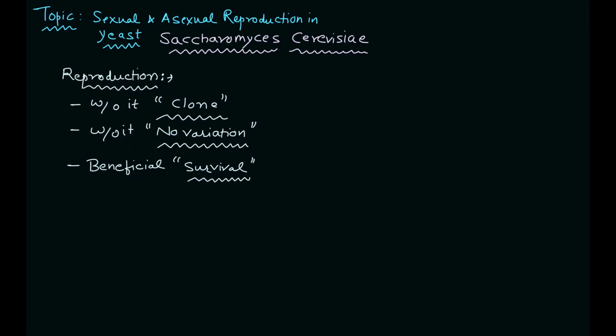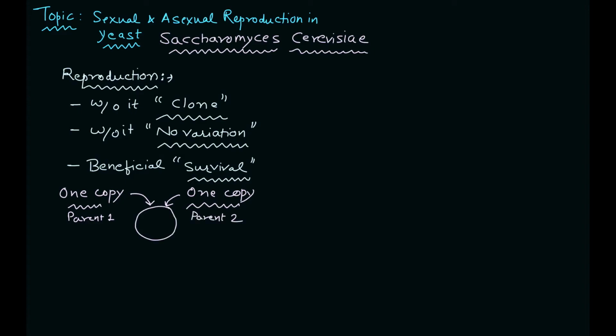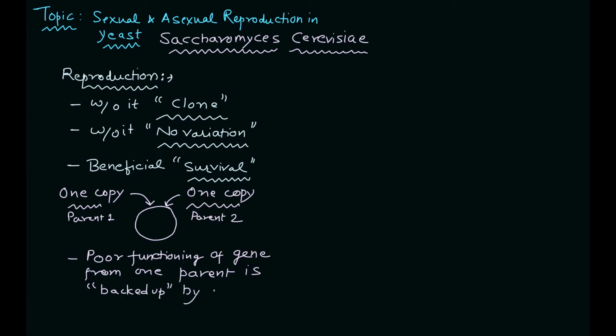And how is variation incorporated? One copy of a particular gene comes from one parent, and another copy comes from the second parent. It is important because sometimes a cell can get a poor form of a gene from one parent, and then the functioning of that gene can be backed up by the other parent. This is why reproduction is important.